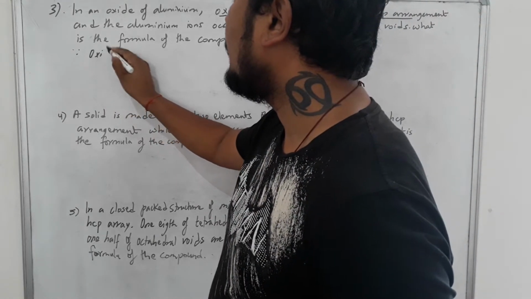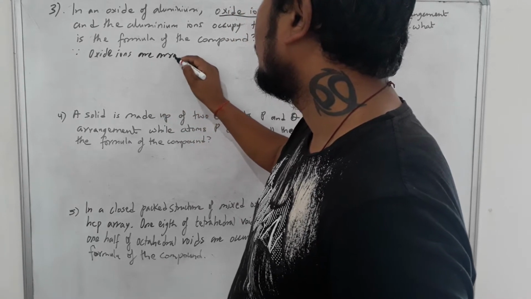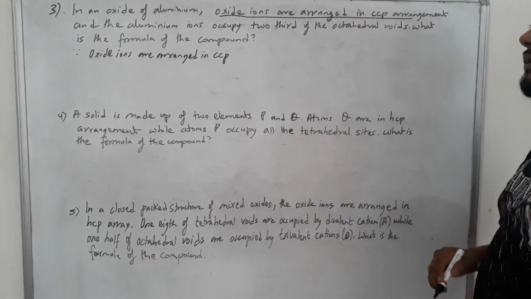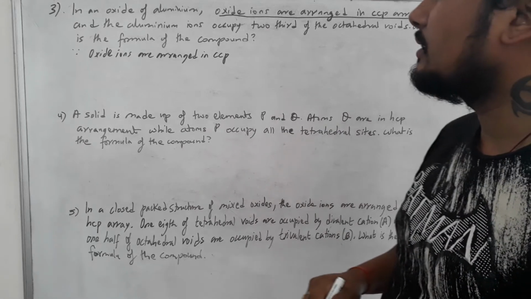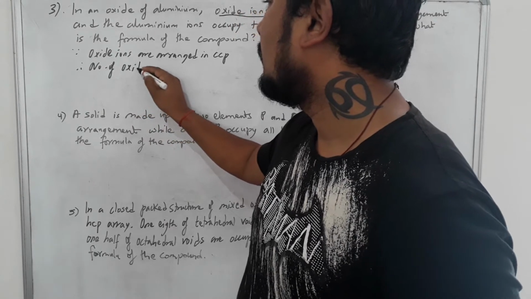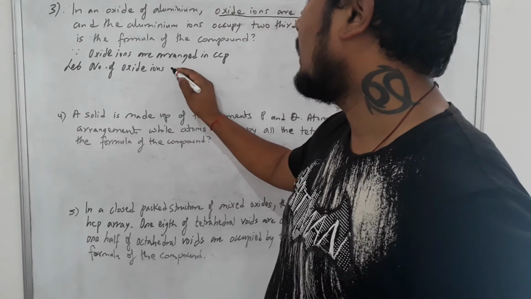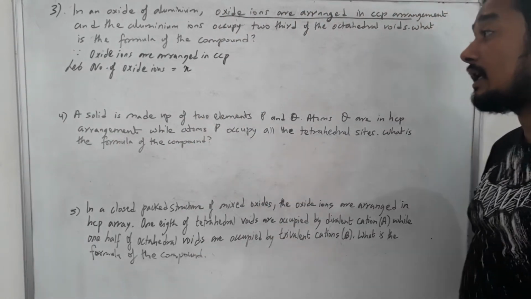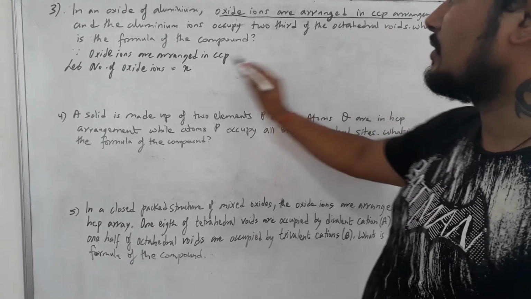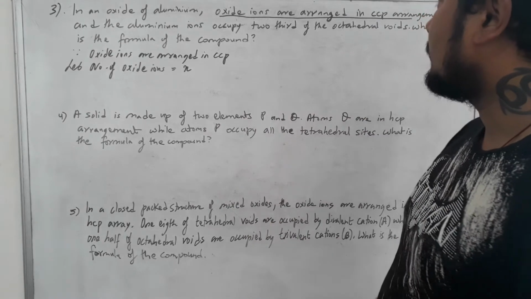Since oxide ions are arranged in CCP, which means cubic close packing, let the number of oxide ions be X. As I said in my earlier class, whichever forms the lattice, CCP, HCP or BCC, we take its number as X. So here the oxide ion is present in the CCP arrangement, so we take its number as X.